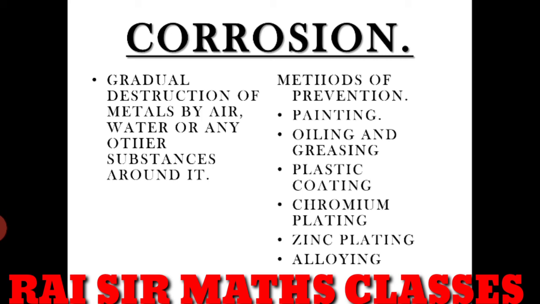We have a lot of examples, like brass. So we can make alloys also. Zinc plating means we coat a layer of zinc. We can also do chromium plating. So these are some of the effects of corrosion and the methods of prevention I have told you.